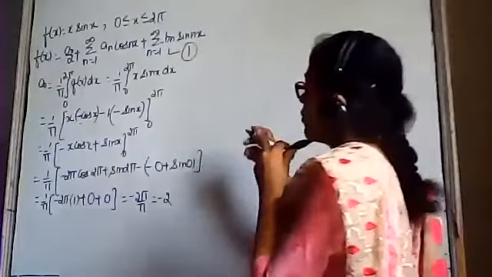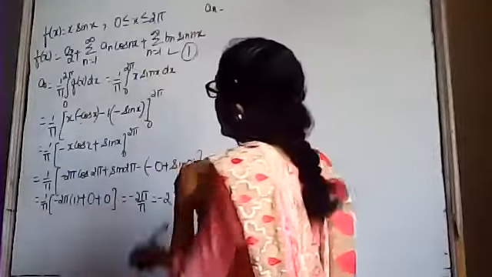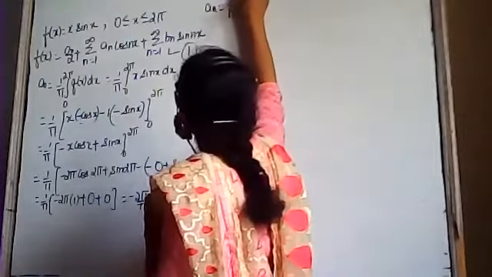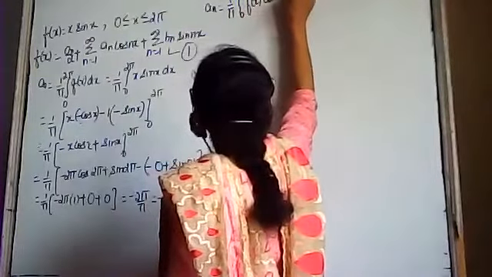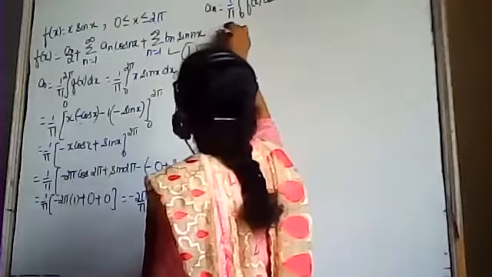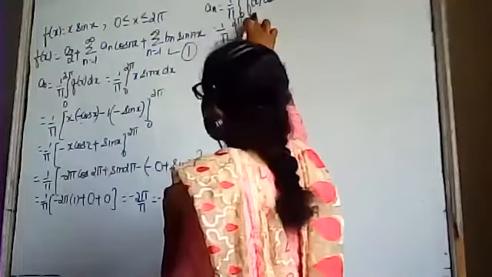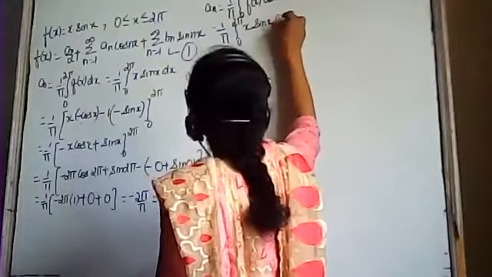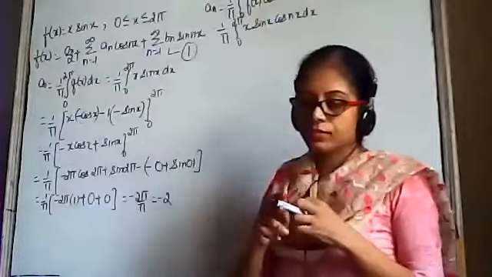Fine. Now we have to find the value of an. An will be 1/pi, 0 to 2 pi, f(x) cos nx dx. This is equal to 1/pi, 0 to 2 pi, where the value of f(x) is x sin x, into cos nx dx.